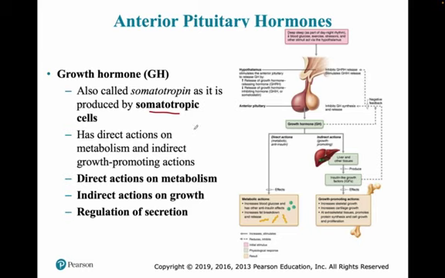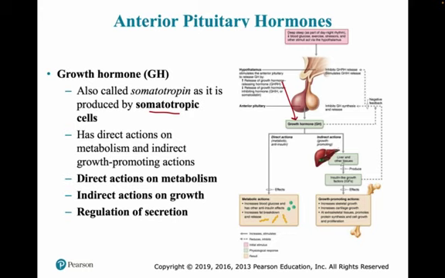All right, so what happens when GHRH is released? In response to that, the anterior pituitary releases growth hormone. So this influences the production of growth hormone. Now this can go in two directions. It can have a direct activity, which is a metabolic activity. What is that? It will increase blood glucose and have other anti-insulin effects. It will also help to break down fats and so on. So that's a direct action.